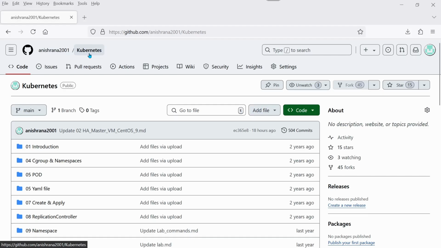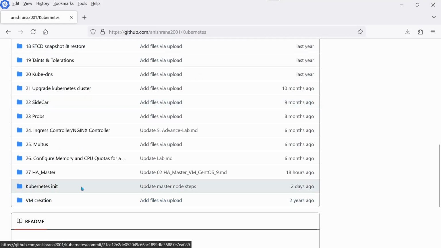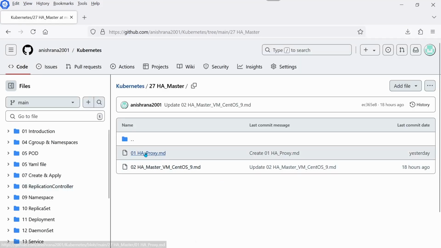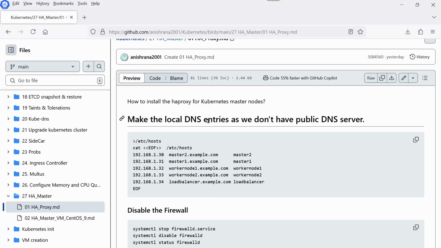Inside my Kubernetes repository, if I scroll down, one can observe the 27th item is HA master. Let me click here. After that, to create the HA proxy and master node, first we need to create the load balancer. For that reason, I'm just going to click here. As of now, I don't have DNS, so I'm going to use my /etc/hosts file.